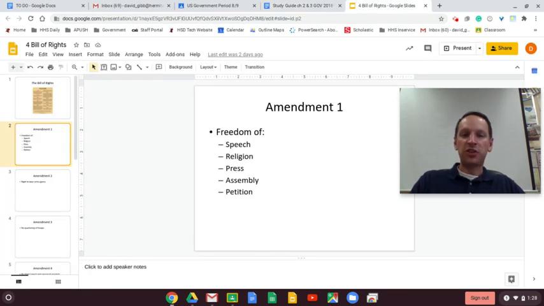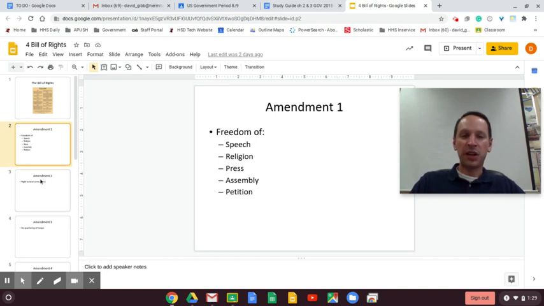Freedom of speech, religion, press, assembly, petition. Freedom to speak out against your government. Freedom to practice your religion freely. The government cannot establish an official religion. Press is newspapers, television news, able to report what's going on with the government and should not be censored. Assembly, the freedom to gather in groups to protest. And petition is you can petition the government. You can get names written down and try to petition the government for changes.